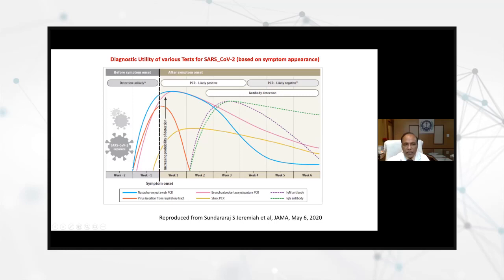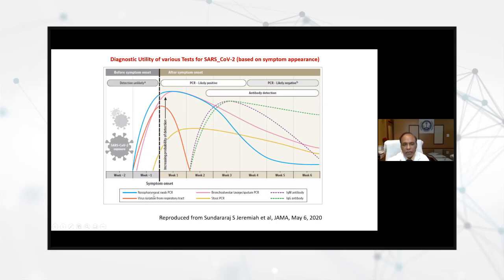So here you can see that within 2 days of the infection, the PCR can become positive if you are using a nasopharyngeal swab. And of course, you can also isolate the virus. So these 3 tests, and as I said, bronchoalveolar lavage nobody is doing as a standard, but if you do it under controlled conditions, of course, that will have the same kind of detection.